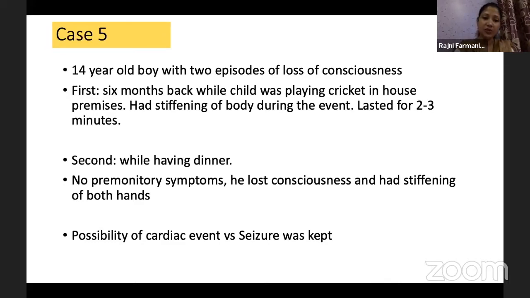Now the second episode happened where the child was at home and he was having his dinner. There were no premonitory symptoms again this time, and he again had loss of consciousness, and again there was stiffening. Because two events had happened, and possibly because of the stiffening, the possibility of epilepsy was kept in this child. We had to rule out a cardiac event again because the child had the first event during exertion, while he was playing. So both were kept in mind: we wanted to re-evaluate the child for cardiac event and seizures.